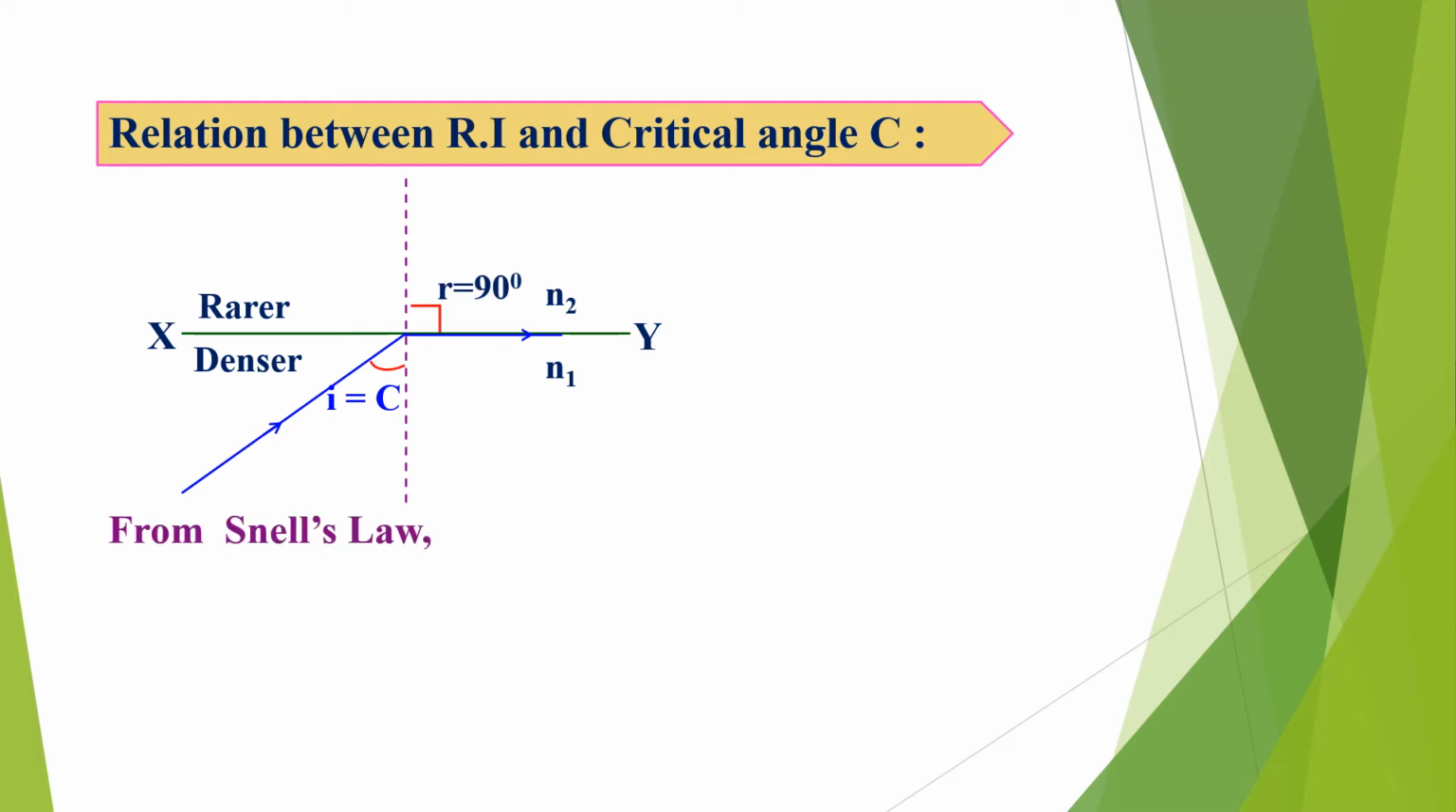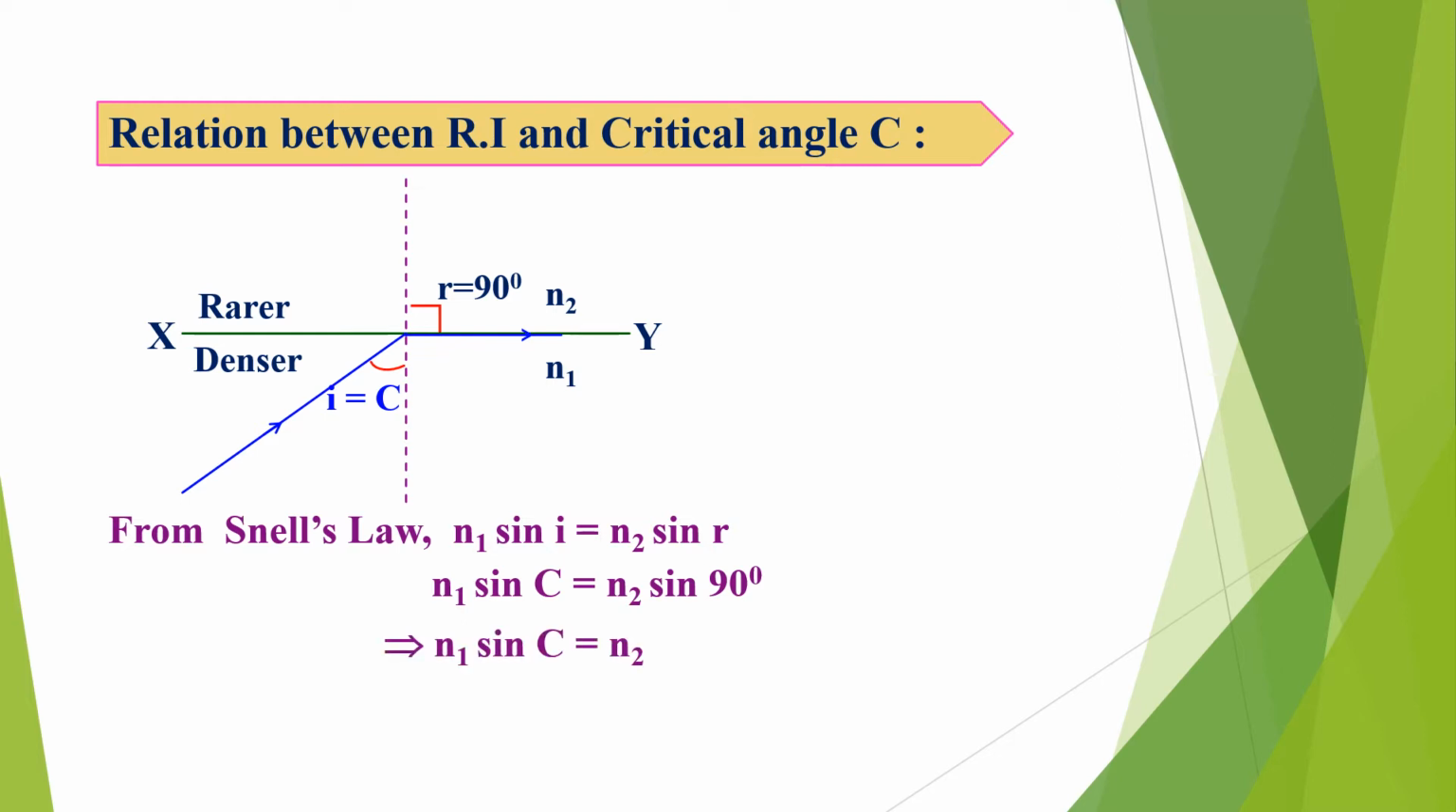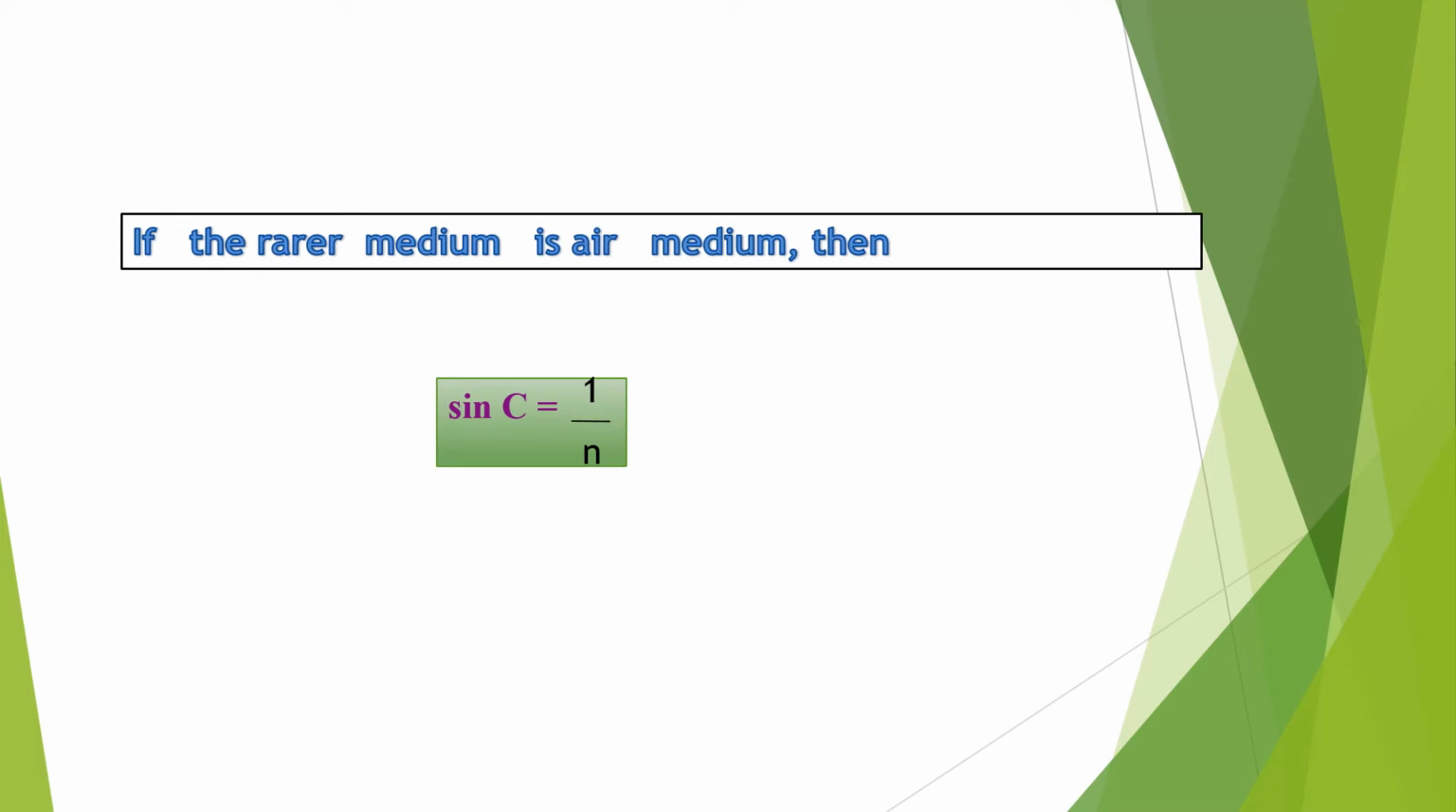From Snell's law, n1 sin i is equal to n2 sin r. Where the incident angle is c, it becomes n1 sin c is equal to n2 sin 90 degrees. Sin 90 is 1. So n1 sin c is equal to n2, which implies sin c is equal to n2 by n1. If the refracted ray is in an air medium, then n1 becomes n and n2 becomes 1. So sin c is equal to 1 by n.